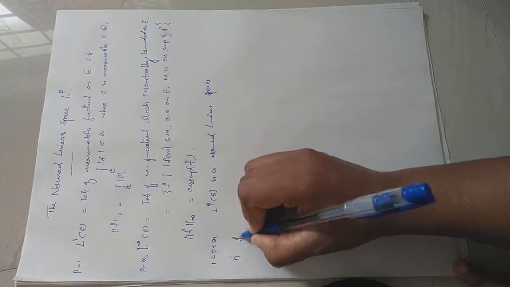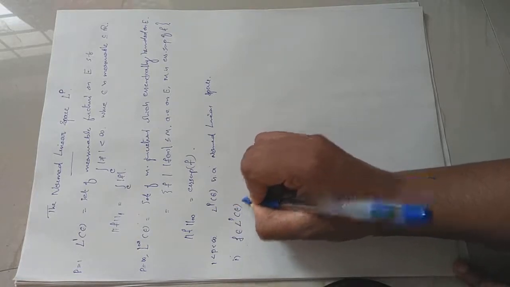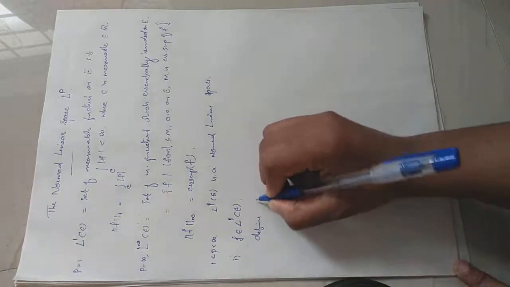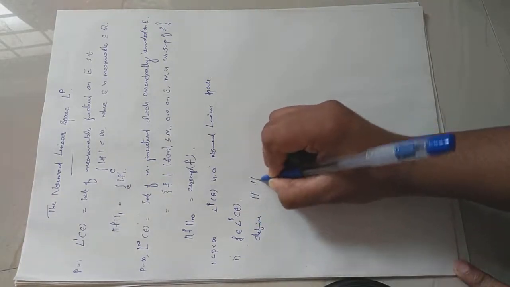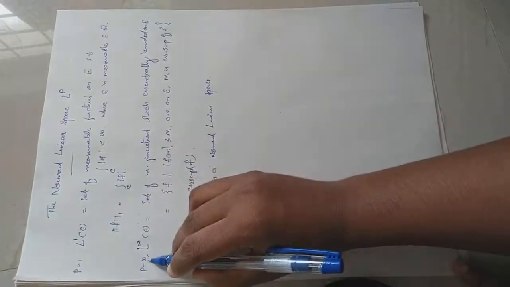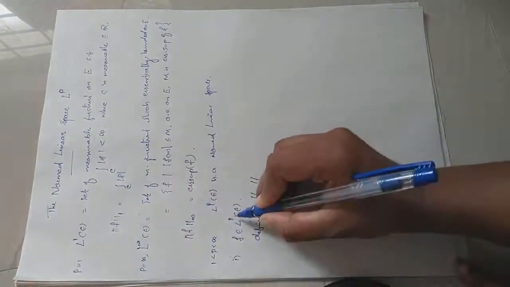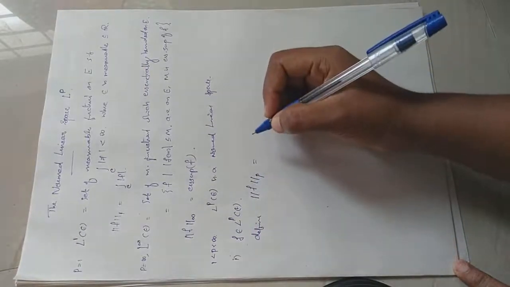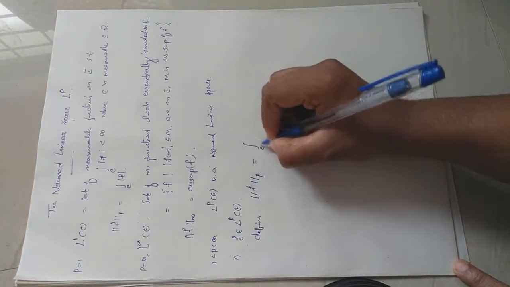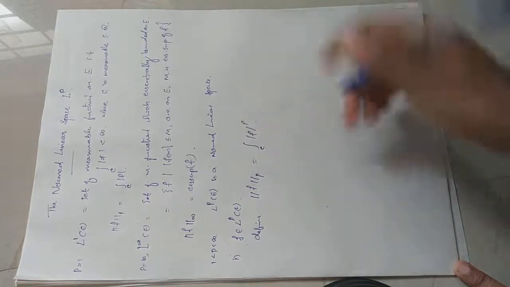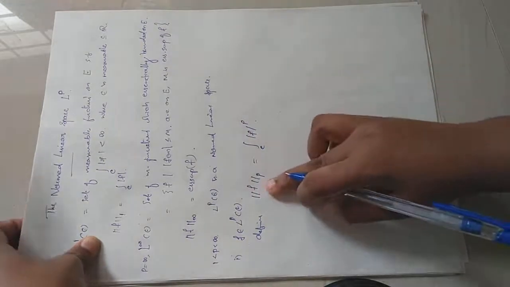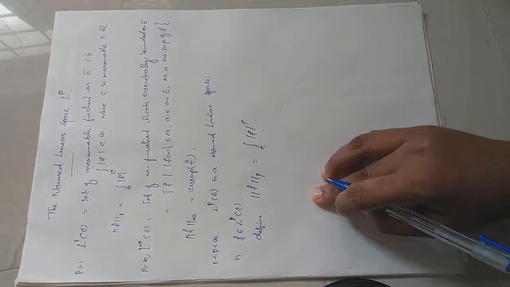So I consider f belongs to L^p of E. Then I define the norm, which is denoted by p norm. For the case p equal to 1 it is the 1 norm, for the case p equal to infinity it is the supnorm, infinity norm. For the case p, I denote it as p norm. The p norm of f is equal to the integral over E of mod f raised to p, whole raised to 1 over p. Then under this norm, the p norm satisfies all the conditions of a normed linear space.